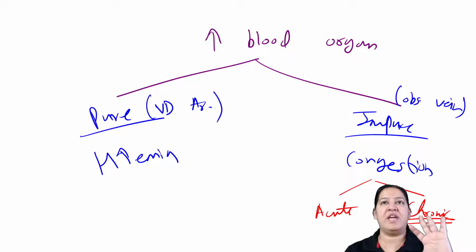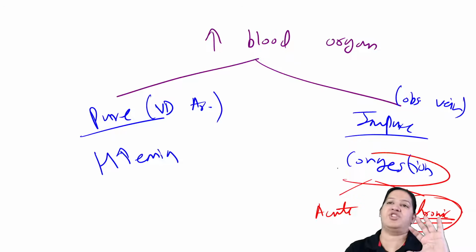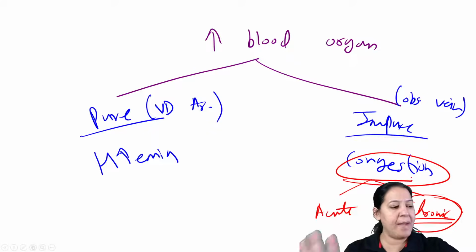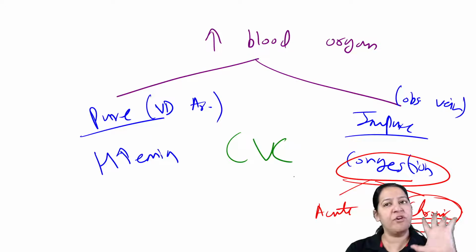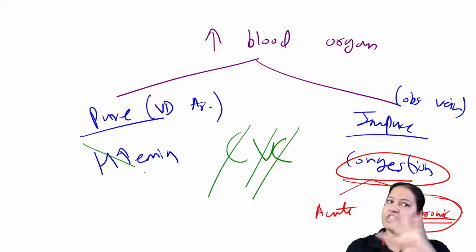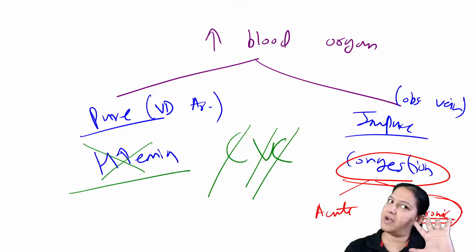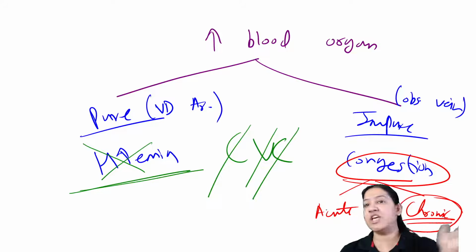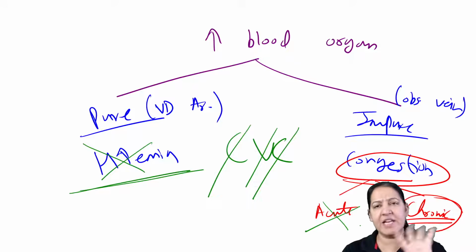I am interested in teaching you chronic congestion. I am going to start CVC now. What is the full form of CVC? Chronic venous congestion. I am not teaching you hyperemia. I have told you the definition and examples of hyperemia. I am not teaching you acute congestion; it is not in our syllabus. I have taught you what it is, but the details of chronic venous congestion are there.